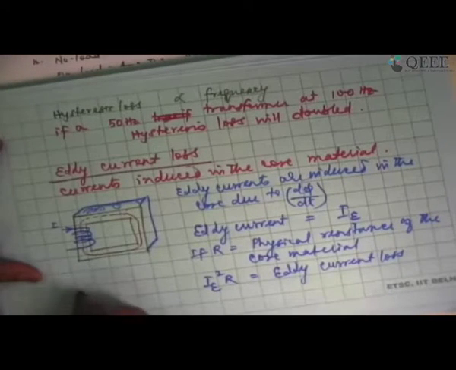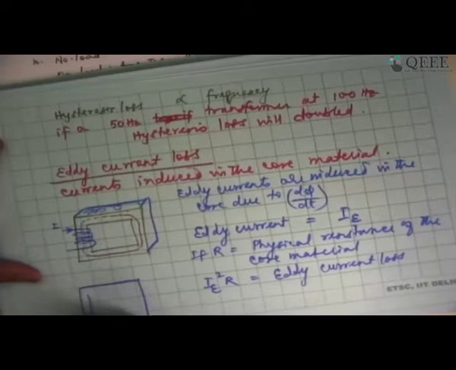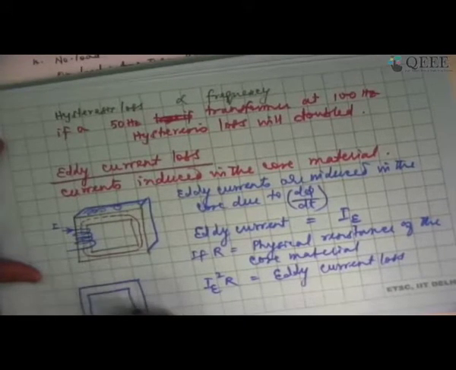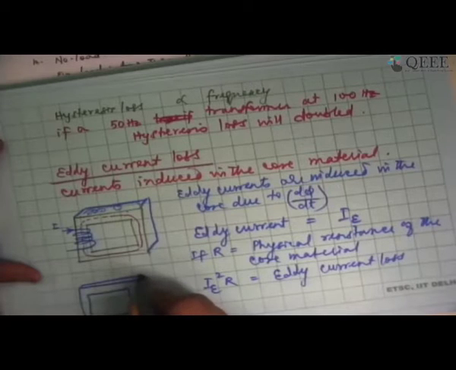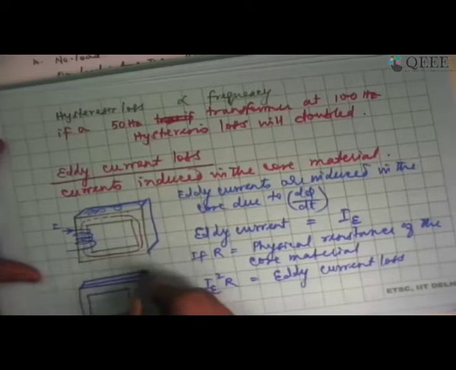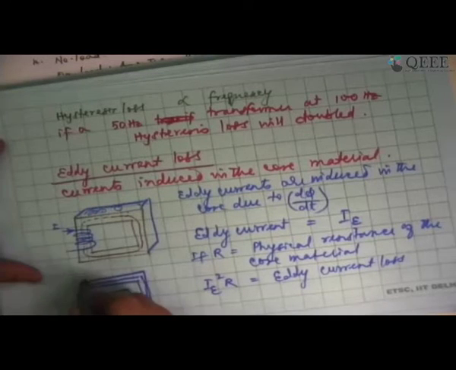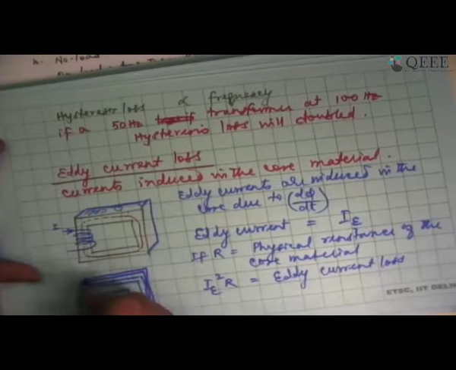So for that, what I can do is, I can essentially have very thin pieces of stamping like this. Many of those stampings are put one behind the other. Are you getting my point? I am going to have several of them stuck to each other using some resins, and in between I will have varnish.